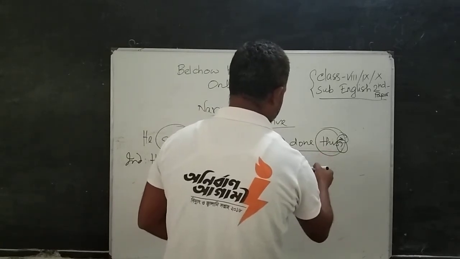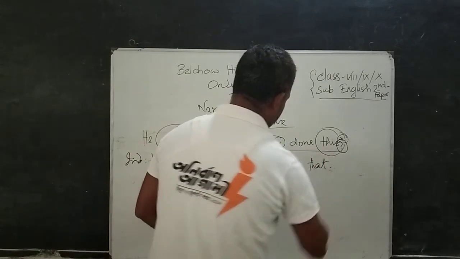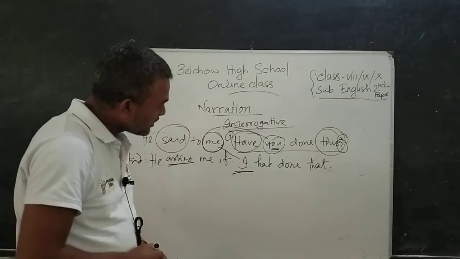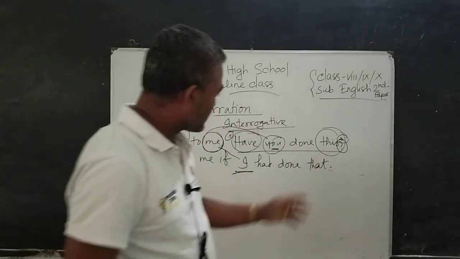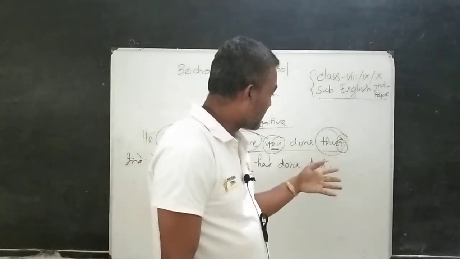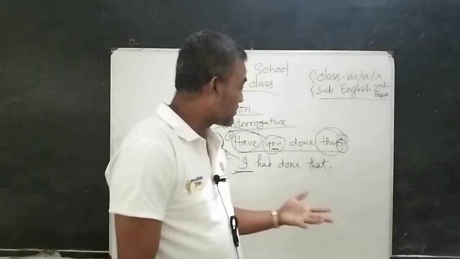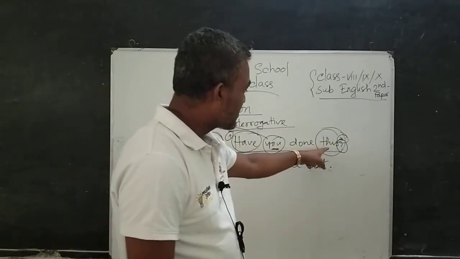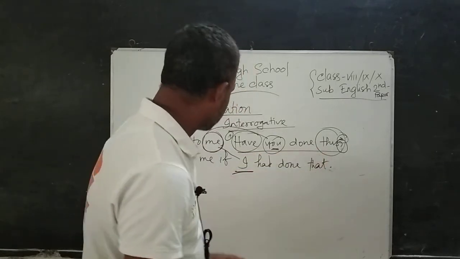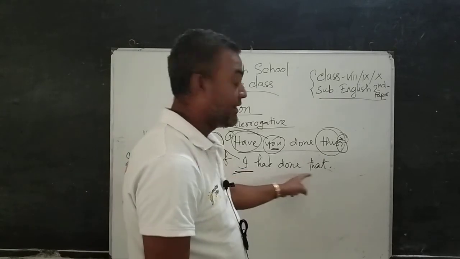This will be changed into that. That means we know that some important words are written in direct narration: these, here, today. These words will be changed in indirect narration, and this will turn into that. So, he asked me if I had done that.